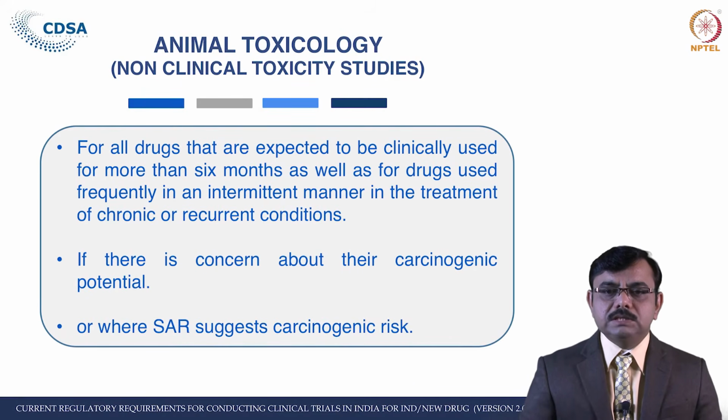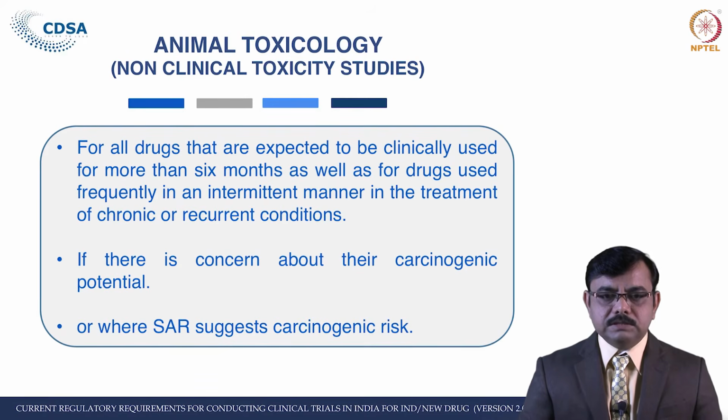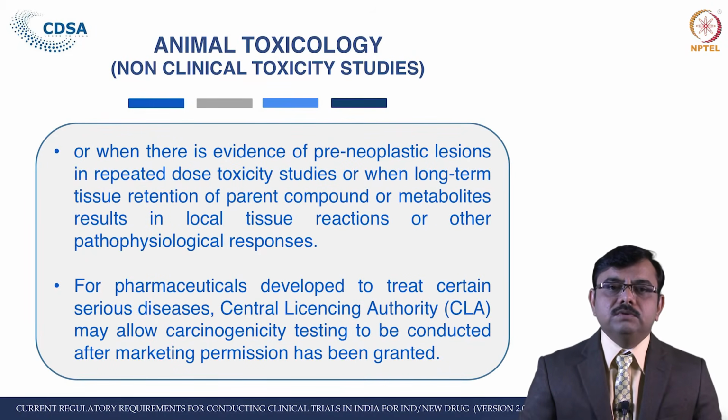These carcinogenicity studies are also to be performed for a drug if there is concern about the carcinogenic potential emanating from previously demonstrated carcinogenic potential in a product class that is considered relevant to human, or where the SAR, that is structure activity relationship, suggests that there is a carcinogenic risk, or when there is evidence of pre-neoplastic lesions in a repeated dose toxicity study, or when the long-term tissue retention of parent compound or metabolite results in local tissue reactions or pathophysiological response. In such cases, this test is required.